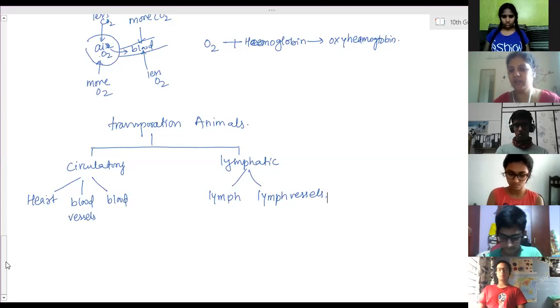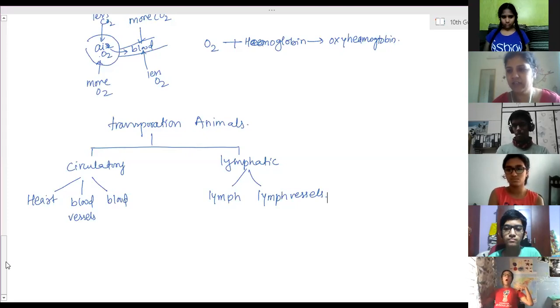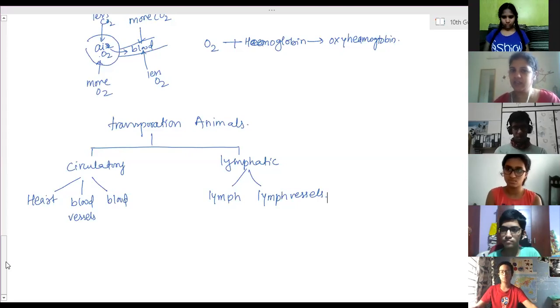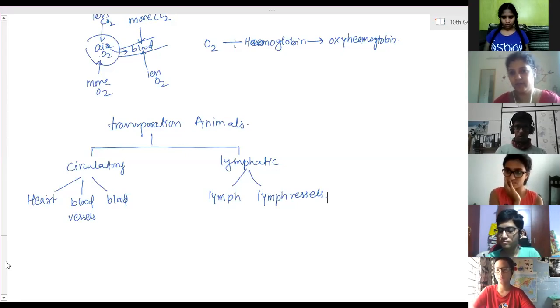And the lymphatic system: lymph and lymph vessels. Lymph is the fluid tissue, the leaked out part. It consists of a less amount of protein actually. Protein, fat, intercellular fluid constitutes lymph. Lymph is transported through lymph vessels. That's it. And then it pours that extracellular fluid into the vein. That much only you have to explain about the lymph.